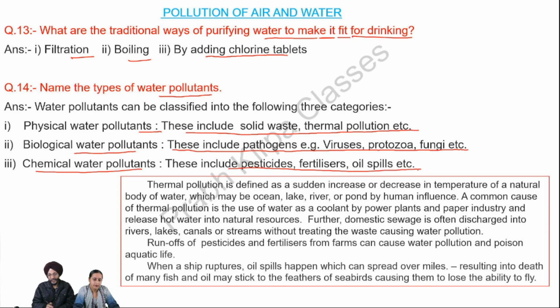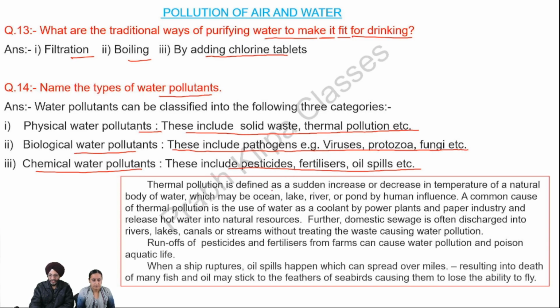So now we have before us the types of water pollutants. We have divided the water pollutants into three types: physical, biological, and chemical. When we talk about physical water pollutants, that include solid waste and thermal pollution. Now the question arises, what is thermal pollution?